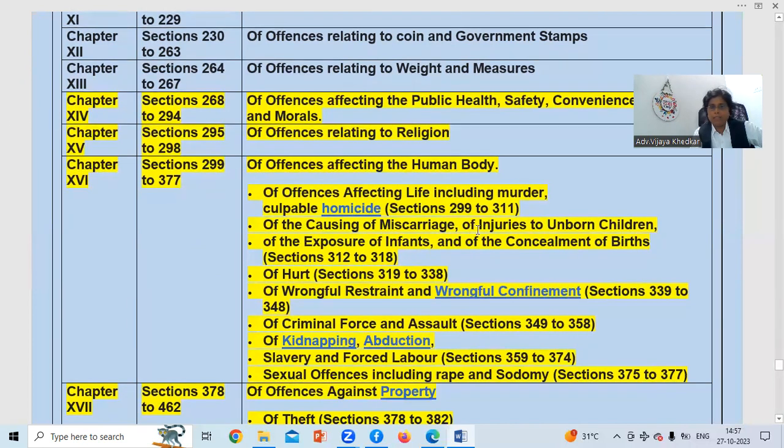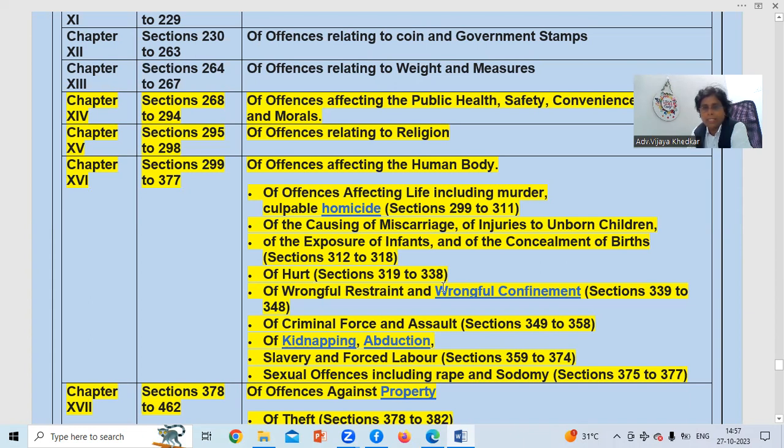This section covers offenses affecting the human body, affecting life, including murder; sure, questions are there in this. Homicide sections are 299 to 311, please make a note. They are important for AIB. Exposure of infants, concealment of birth, section 312.